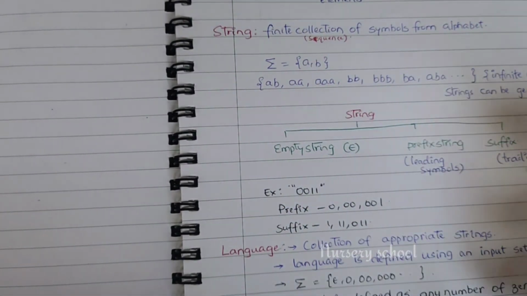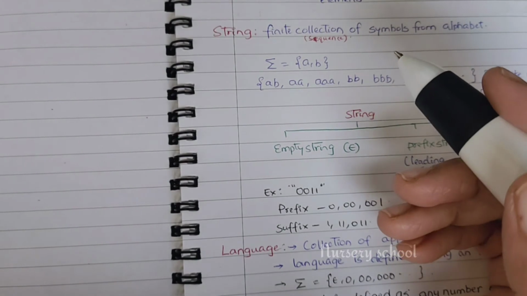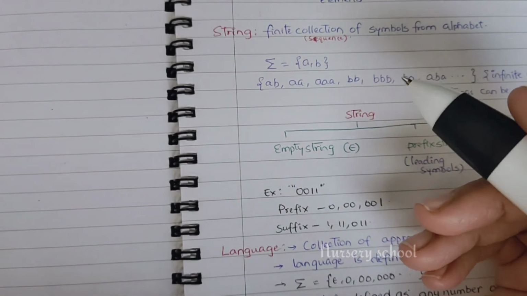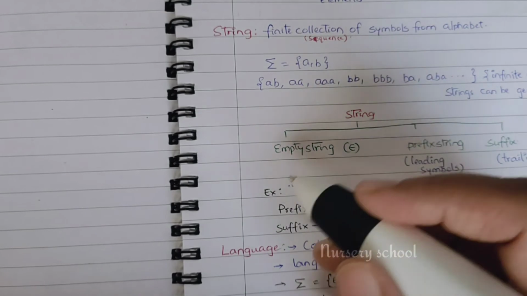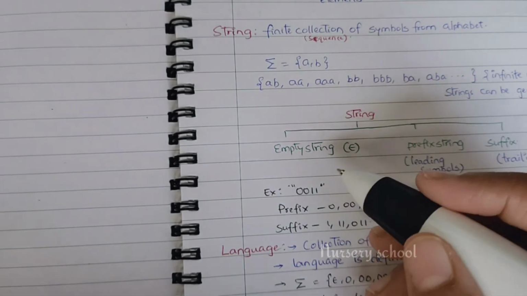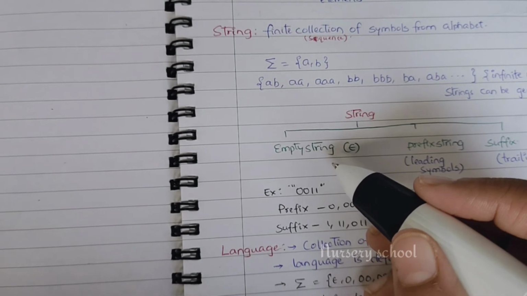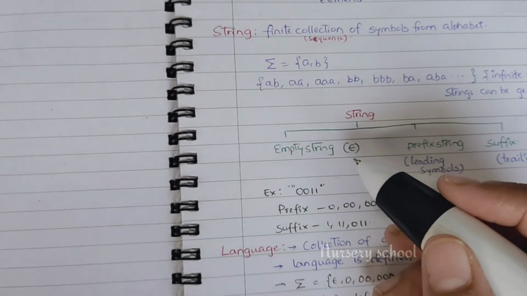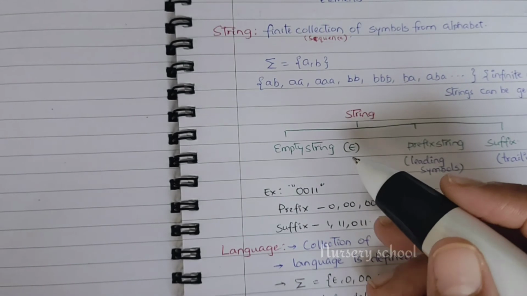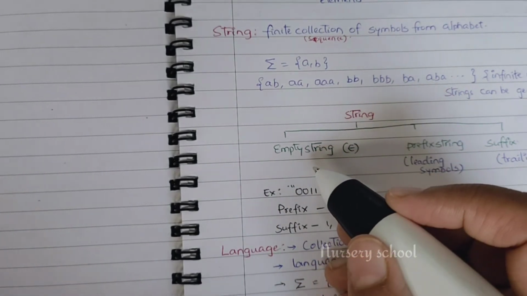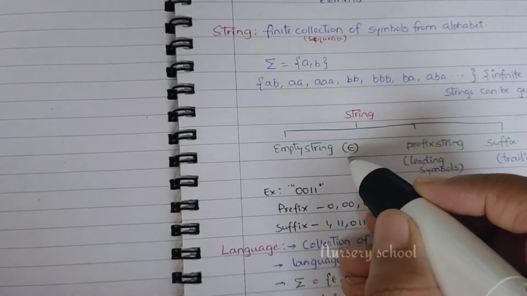Depending upon the pattern you take from a string, you have three different types of strings. One is the empty string. The empty string has no symbols, it's nothing. The empty string is denoted by epsilon.